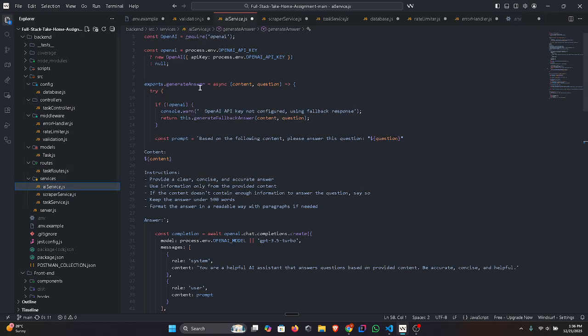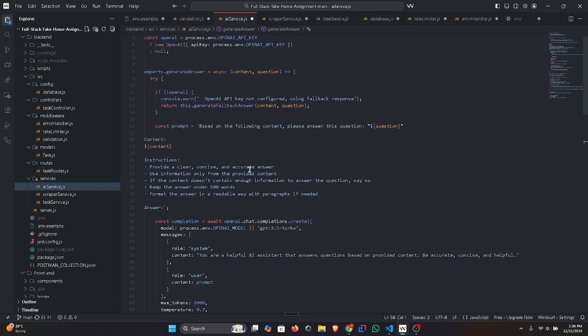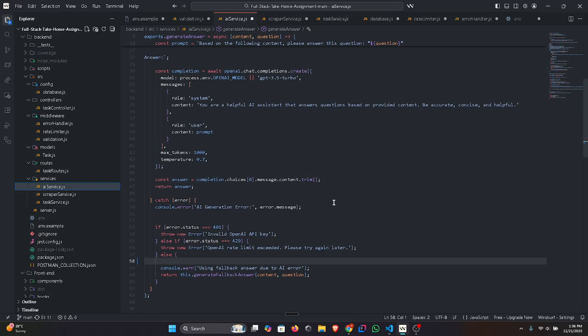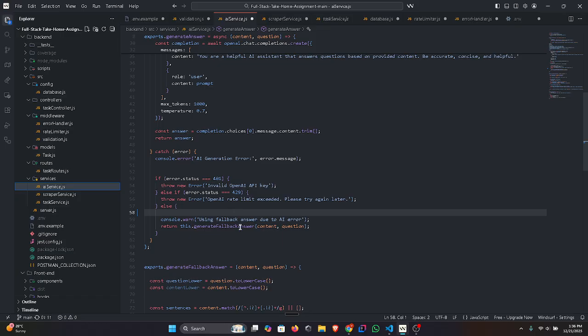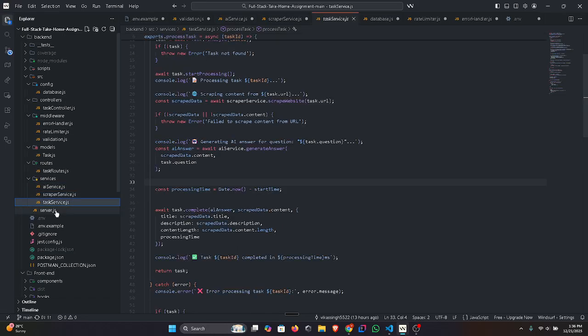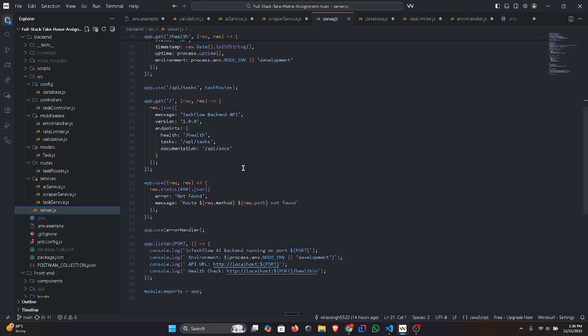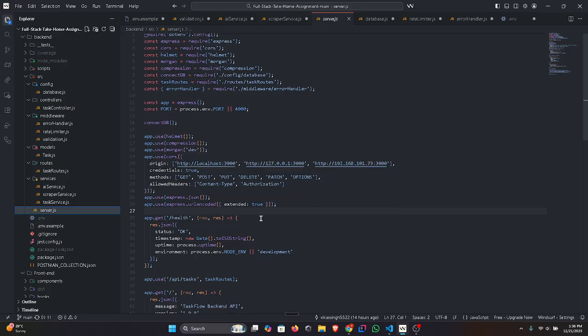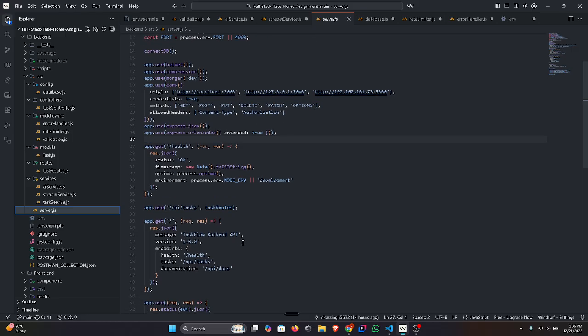In AI services there is OpenAI. Basically, we are using OpenAI to fetch all this data when we put in anything, along with the models, error handling, and rate limiting. Also, there are the schema and the task services. On the server side, port 300 is for the front end and 4,000 for the back end, with these methods and health checks.